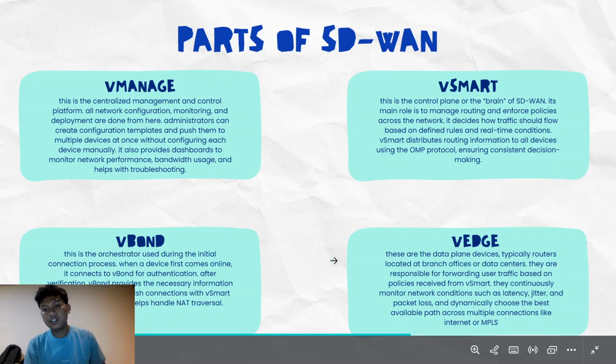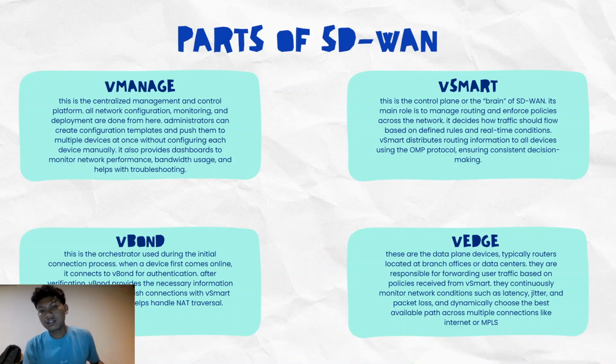Next, the last one is vEdge. These are the data plane devices, typically routers located at branch offices or data centers. They are responsible for forwarding user traffic based on policies received from vSmart. They continuously monitor network conditions such as latency, jitter, and packet loss, and dynamically choose the best available path across multiple connections like internet or MPLS.